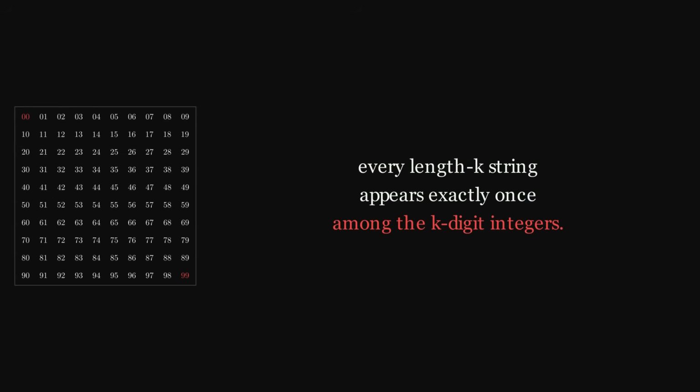The clean version of the counting argument: every length k digit string from 000 up to 999 appears among the digits of the integers from 10 to the k-1 through 10 to the k-1. Because those integers are exactly the k-digit numbers, written in order, so all length k strings appear as substrings exactly once. Multiplying by k digits each and dividing by the total digit count gives a frequency of 1/10 to the k for every length k string. As k stays fixed and we look at integers further out, the fractional contribution converges to that frequency. This is the entire proof.